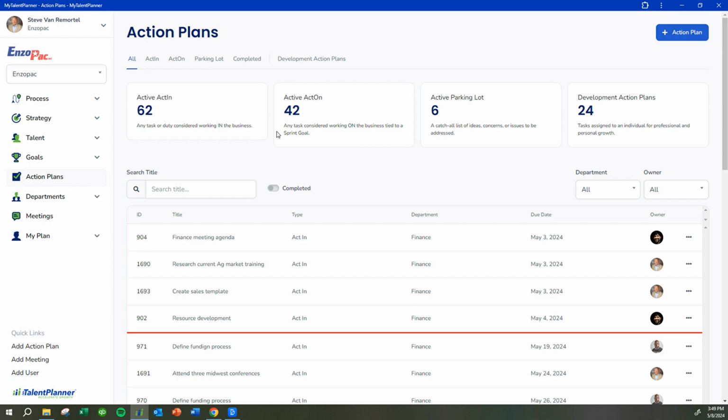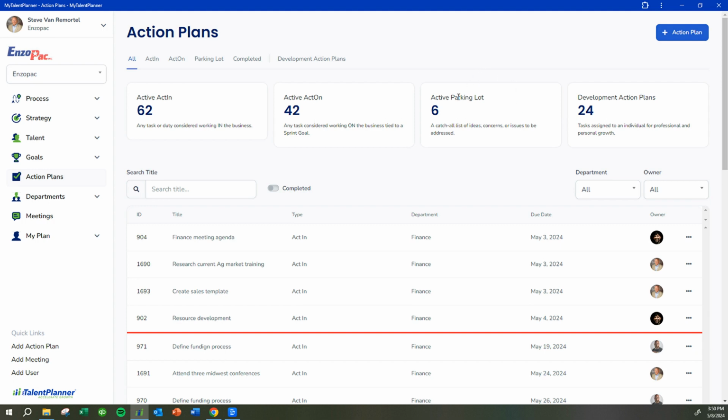Now, something I want to explain quickly is that there's a difference between working on the business and working in the business. An act on plan is tied to a goal, and it's really working on the business to advance the organization. An act in plan typically comes out of meetings, and it's working in the business. Like if I agree to run a sales report on the top 10 customers to see how they're doing, that's an act in plan. So we really separate working on the business versus in the business, which is really important to make sure that we keep working on our business.